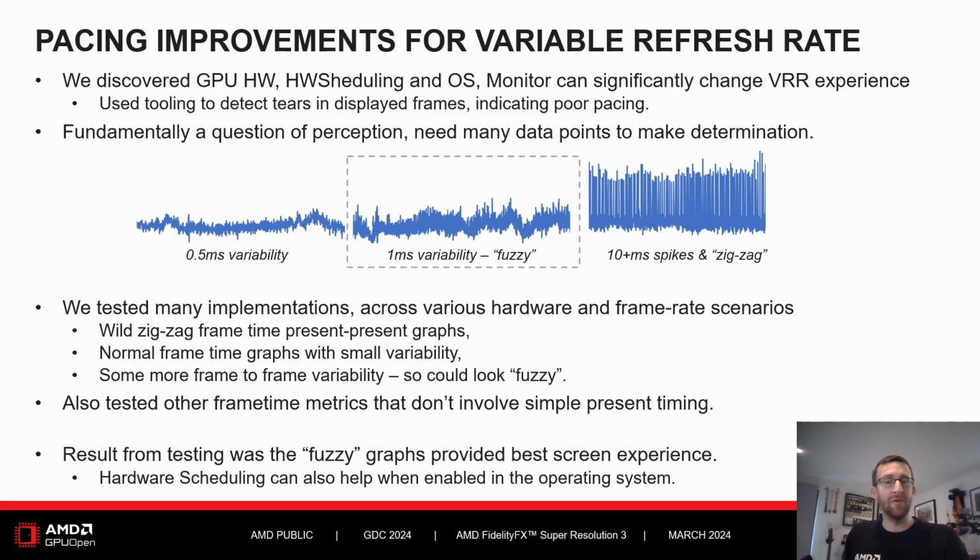They had a little bit more frame-to-frame variability, but seemed to handle changes in frame time from the game much better, which makes the difference when running on variable refresh rate monitors. And the goal really is to limit tearing, as well as present smooth experiences here. One last thing to note is where available, we saw that hardware scheduling can help with FSR3 pacing, so make sure it's enabled in your system for the best experience.